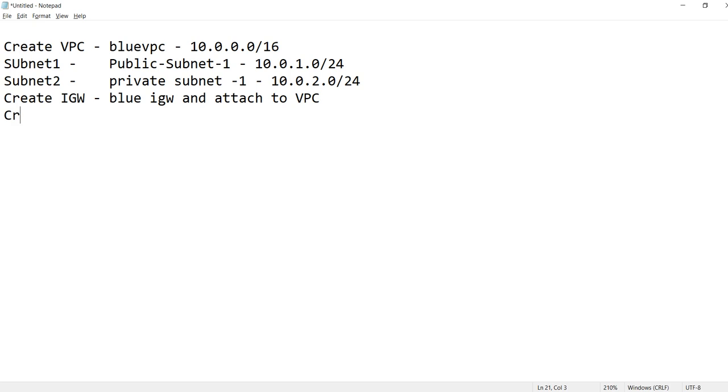Next, I'll create routing tables for both the public and private subnets. I'll explain why I'm calling one public and the other private subnet.